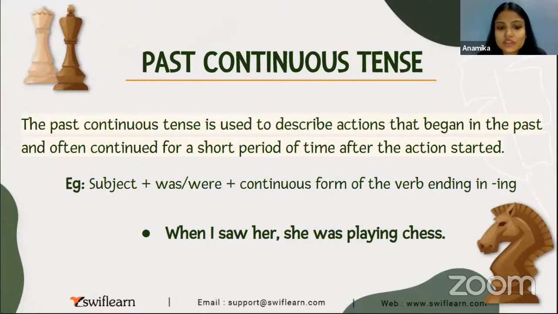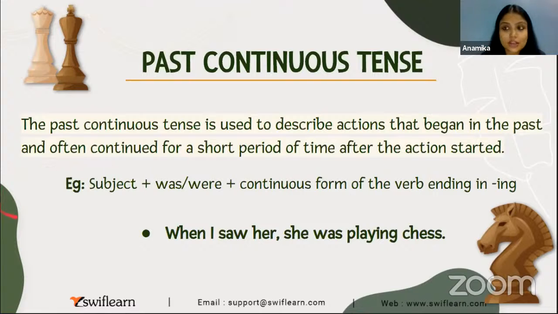The past continuous tense is used to describe actions that begin in the past and often continued for a short period of time after the action started. तो past में कभी वो action शुरू हुआ और कुछ समय के लिए वो continuation में रहा खत्म होने के पहले. ठीक है, let's look at the example.